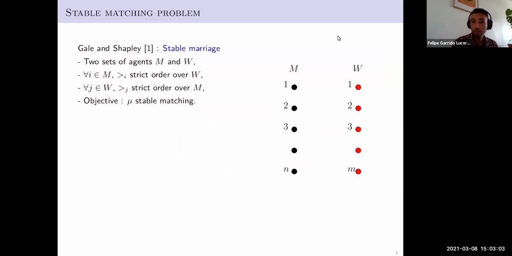In the literature of stable matching problems, there are many articles, the first of them probably being the one of Gale and Shapley, who defined the stable marriage problem, in which two sets of agents, M and W, each agent having a strict preference ordering over the agents at the other side of the market, has to be matched in a stable way. A matching is simply an assignation mu, as we see in the picture. This matching is stable if there is no agent at one side of the market and no other agent at the other side that mutually prefer each other instead of the partner they have in mu.